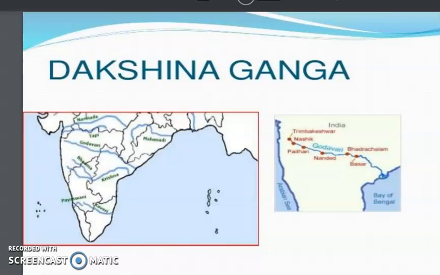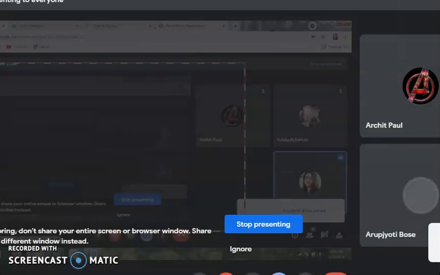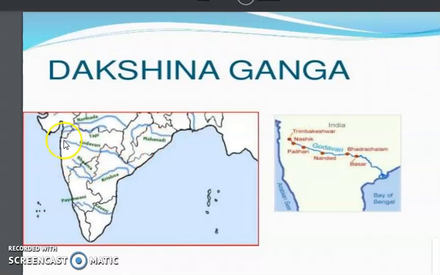Yes, the Godavari river is known as the Dakshin Ganga. As you can see, here it is, the Godavari river. And this is the largest peninsular river. The Godavari river is the largest peninsular river, and that's why it is called the Dakshin Ganga.